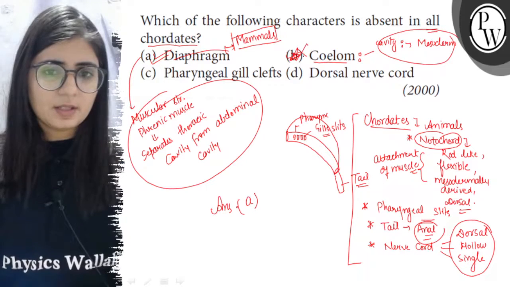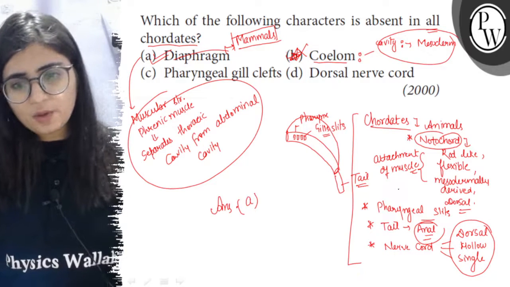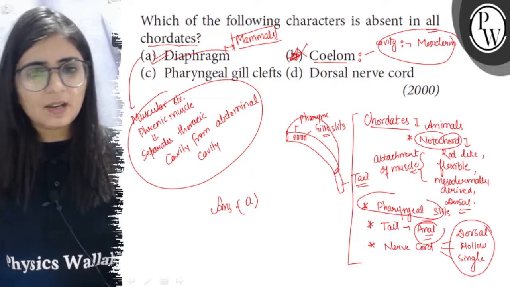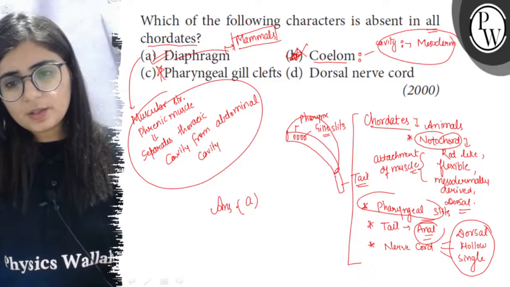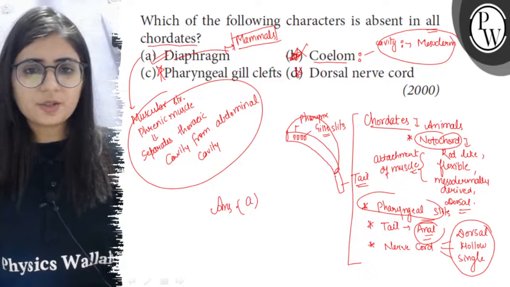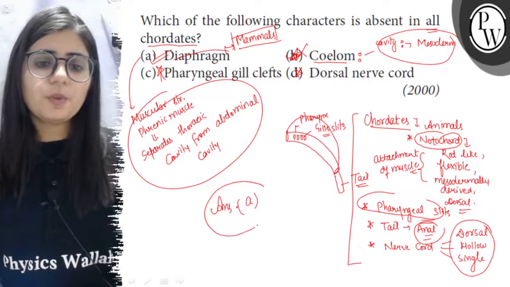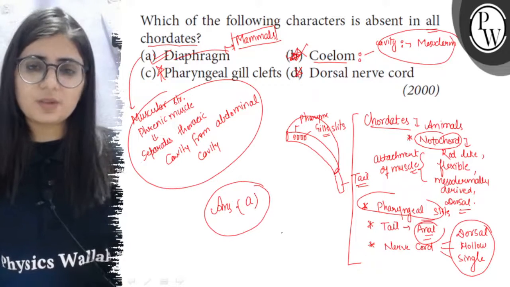So this is wrong. Now the pharyngeal gill cleft. So I told you that pharyngeal slits or pharyngeal clefts is a feature of all chordates. So this is also excluded. And dorsal nerve cord is also a feature of all chordates. So the only feature that is not present in all chordates is the presence of diaphragm.